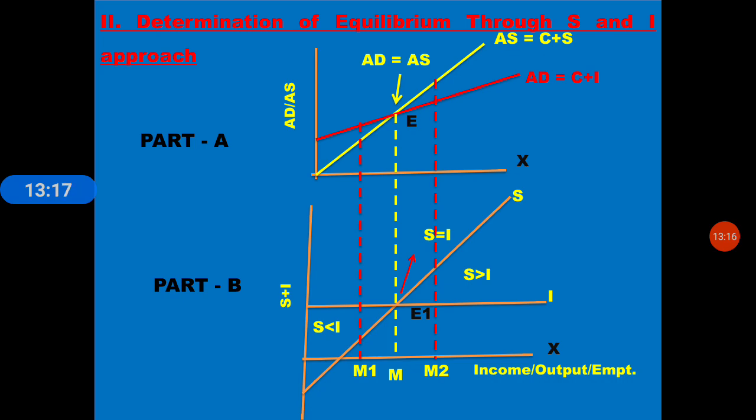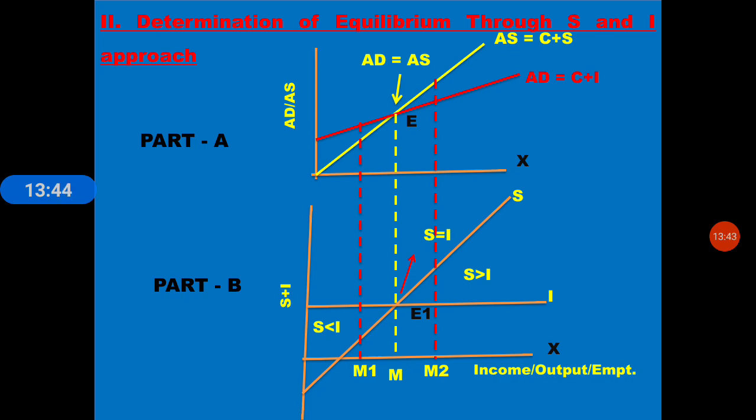Here it is shown in the next graph, part A and part B. In part A, from the intersection point a perpendicular is drawn downwards, and it touches the x-axis of the next graph.